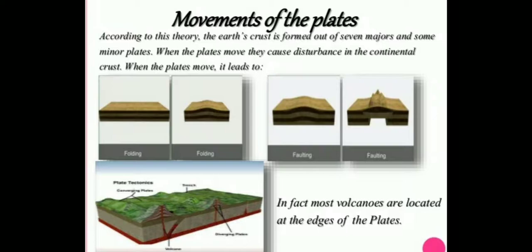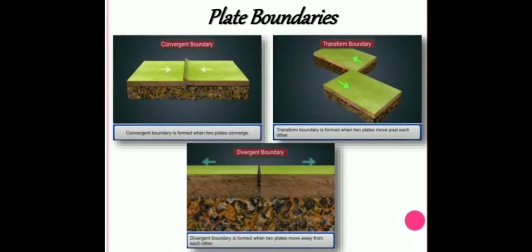And volcanic activity, you all know what a volcanic eruption is. A volcanic eruption happens when lava and gas are discharged from a volcanic vent. All of these happen due to the movement of plates, and we have already discussed that there are seven major and some minor plates, and due to the movement of these plates all these activities happen.